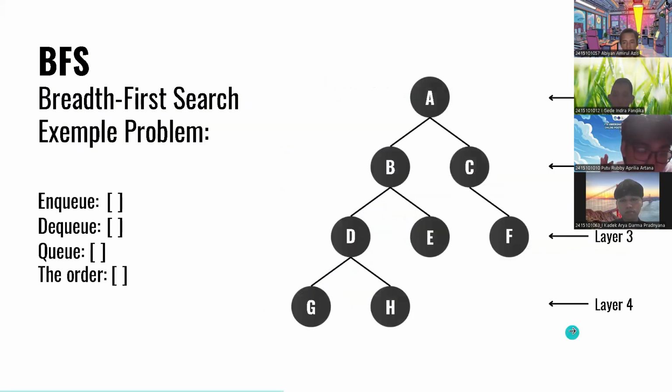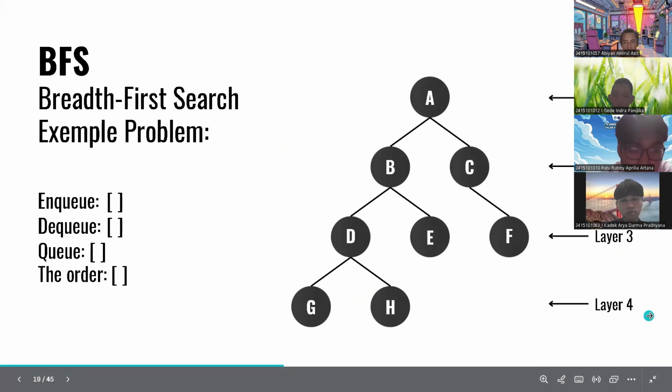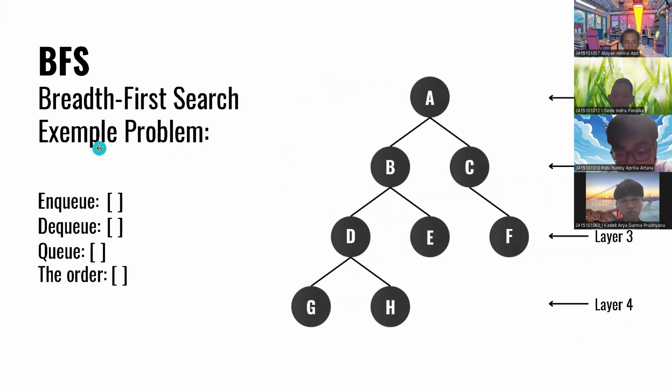Okay, so maybe I will explain BFS using the binary tree because it will be easier to understand. So let's say that the top of the binary tree is layer one, or we can say level one, and then the second is layer two, the third is layer three, and the last is layer four. As you can see, the NQ, DQ, and Q are null. And of course, the order will be null.